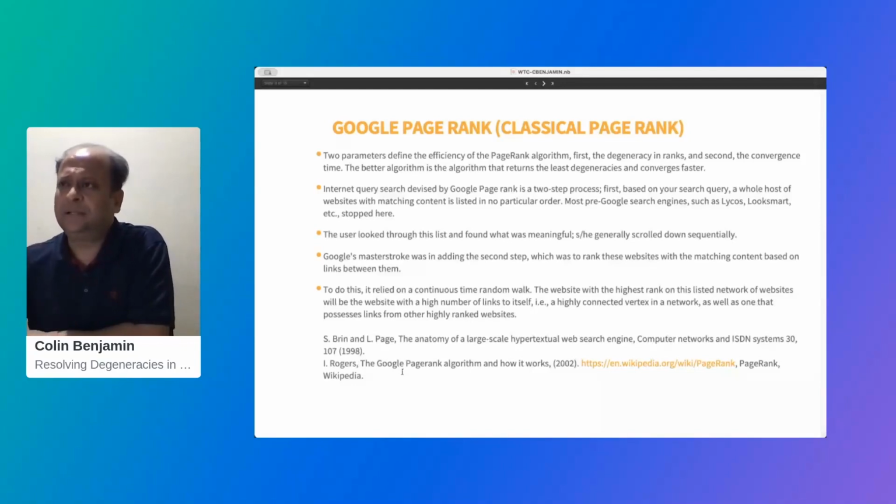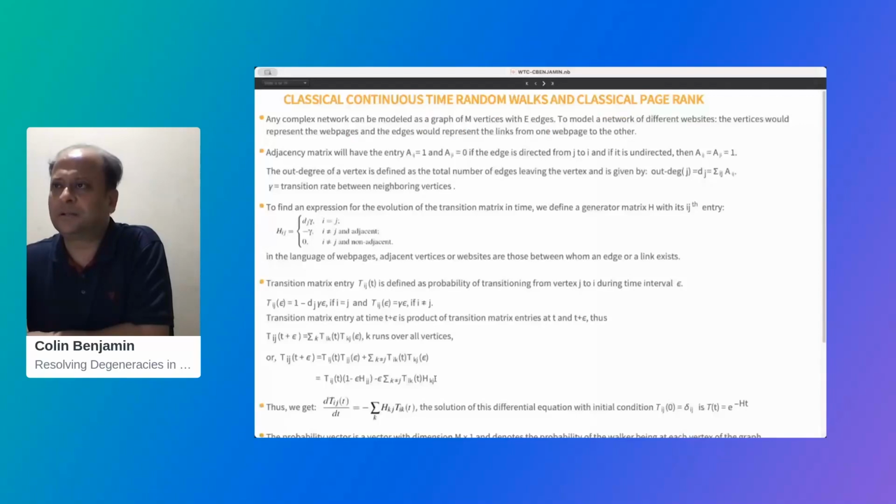So what is behind the classical PageRank algorithm? This is called the classical continuous time random walk. Any complex network can be modeled as a graph with n vertices and e edges. And to model a network of different websites, the vertices would represent the web pages and the edges would represent the links from one web page to another.